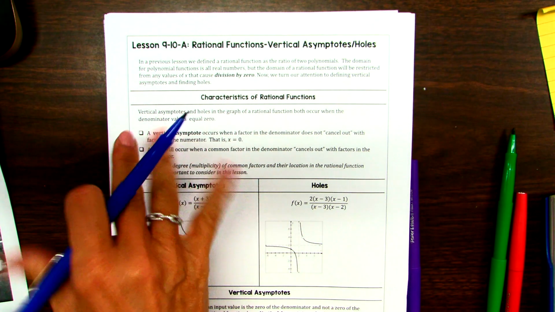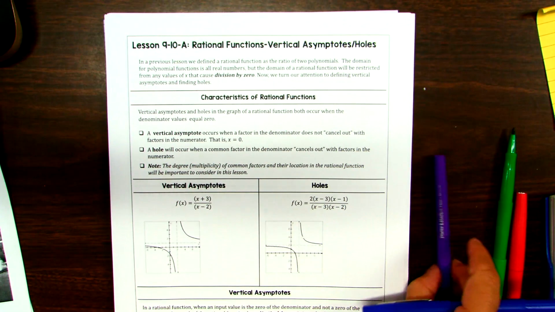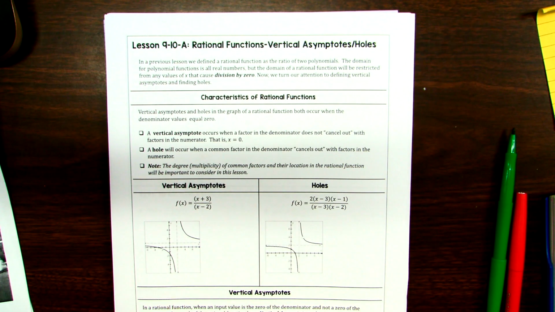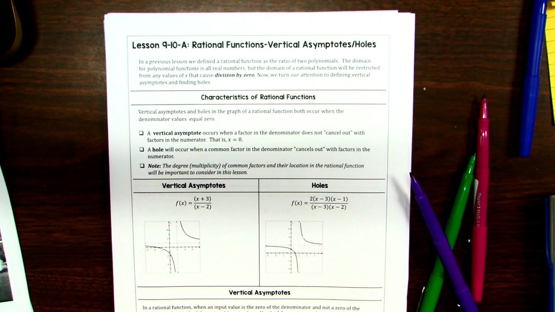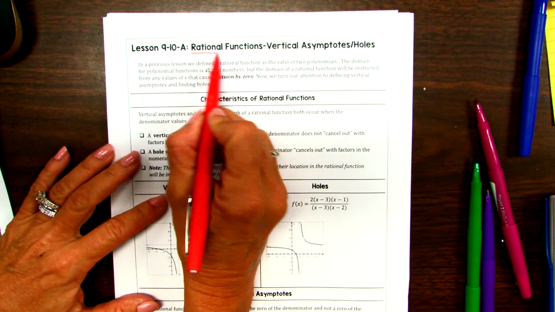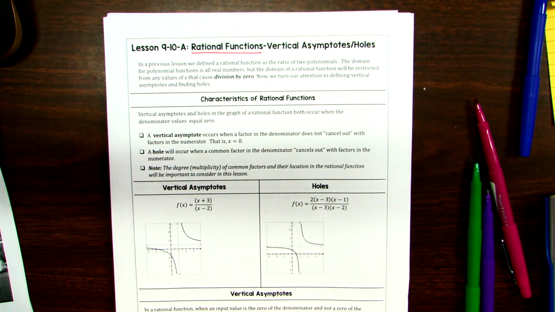So we're going to start 1.9, 1.10 today, and we'll go back to it next Wednesday, right? And we're still in rational functions. We have each day added a little bit more and a little bit more. We started with end behavior, then we did horizontal asymptotes, slant asymptotes, inequalities, and today we're talking about vertical asymptotes and holes, okay?